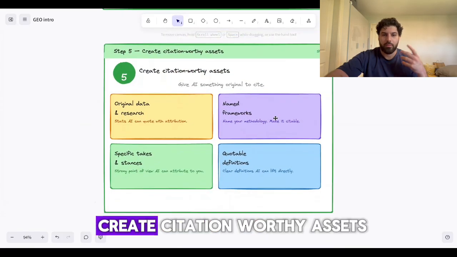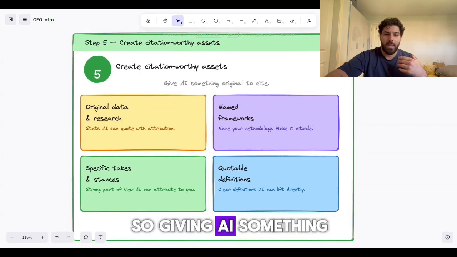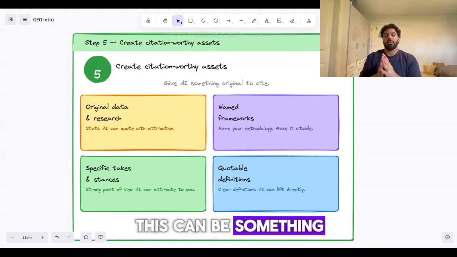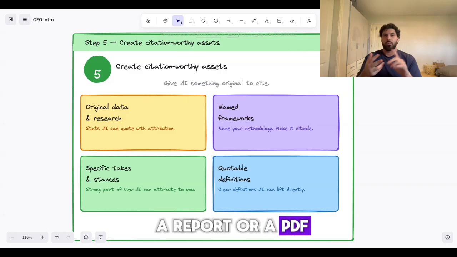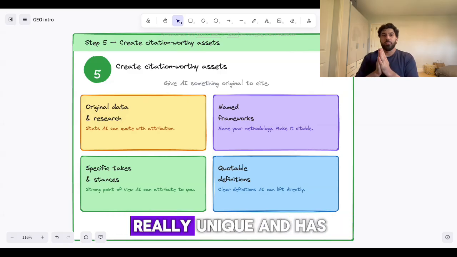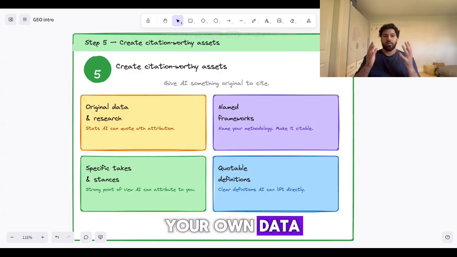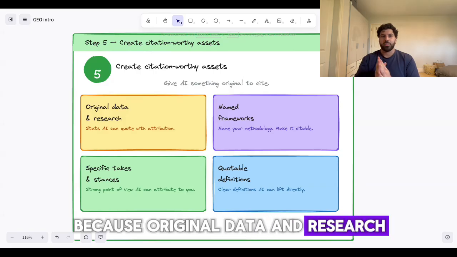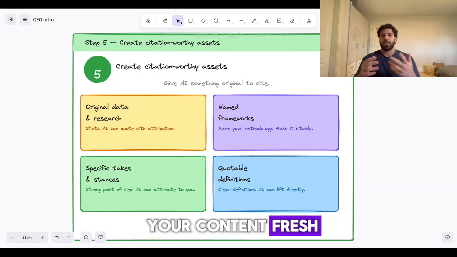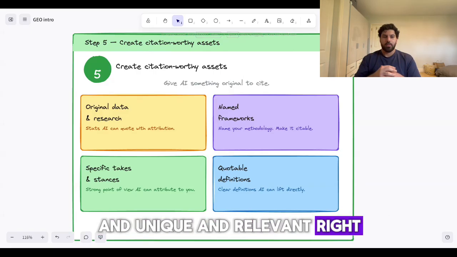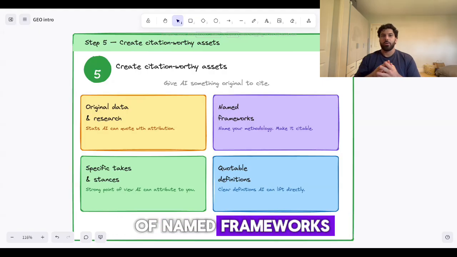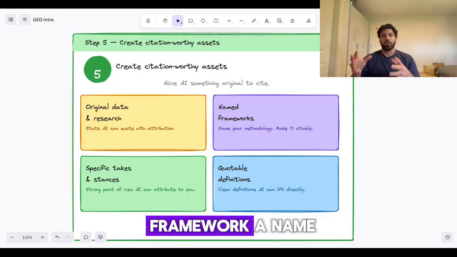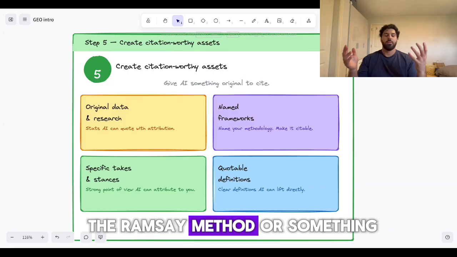Step 5 is to create citation-worthy assets. So giving AI something original to cite. This can be something like a survey or a report or a PDF or something that is really, really unique and has your own data. Because original data and research is something that keeps your content fresh and unique and relevant, right? So stats, any sort of named frameworks.